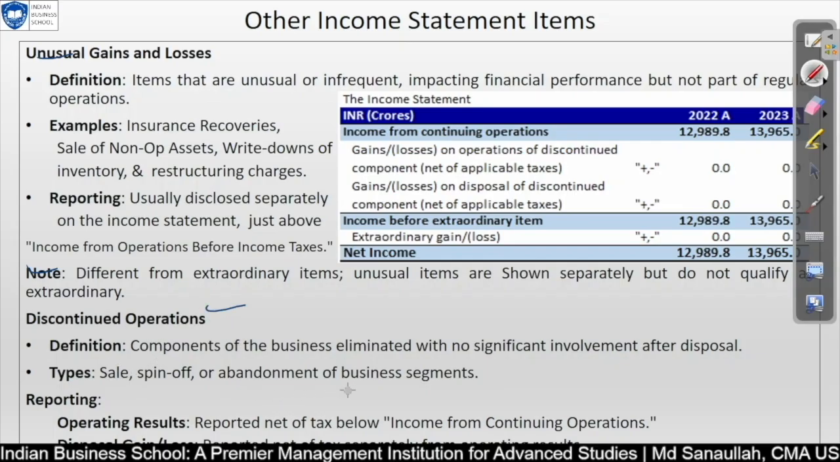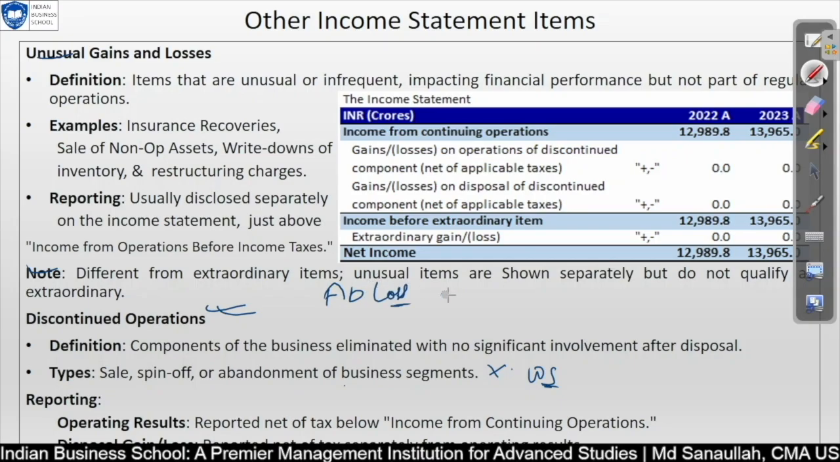And abandonment of business segment, what does it mean? When a company discontinues an operating segment and abandons it without selling it. So we are abandoning it but without selling. That is also discontinued operation. I also wanted to discuss two more points here. Abnormal loss point of view.